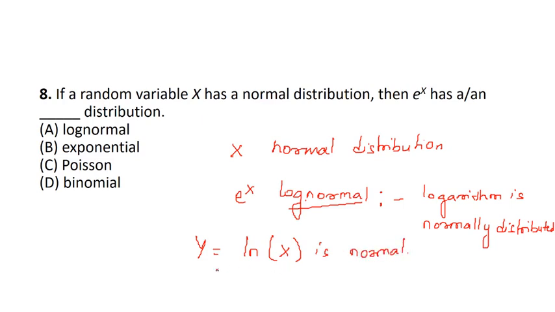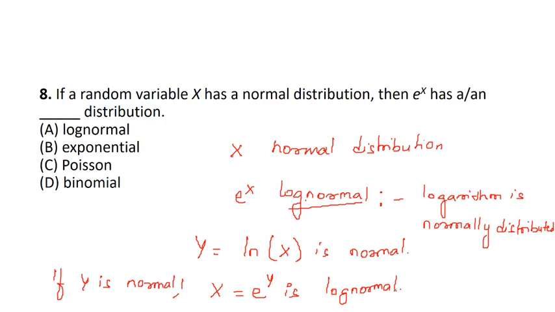So if y is normal, then x is equal to e to the power y is log normal.